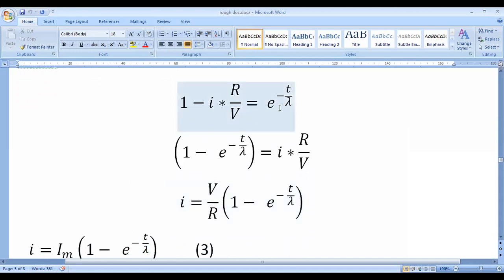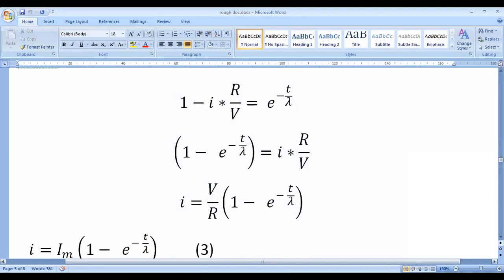So bring this e power of minus t by lambda to the left side and minus I into R by V to the right side. From this we have to find the I value. So I is equal to V by R into 1 minus e power of minus t by lambda.